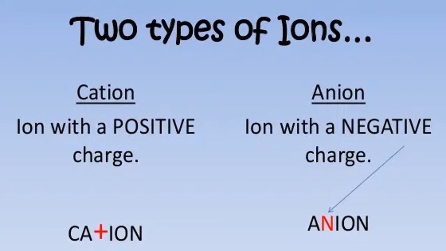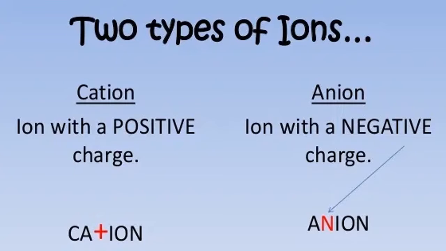Now, in ions there are two types. One is cation, the other is anion. Cation is called the positive ion. How is it formed? Whenever any atom loses electron, that becomes a positive ion or cation. Why is the positive ion called cation? In higher classes we discuss this by taking the electrolytic cell or electrolysis, where we understand what is meant by electrode, cathode, and anode.